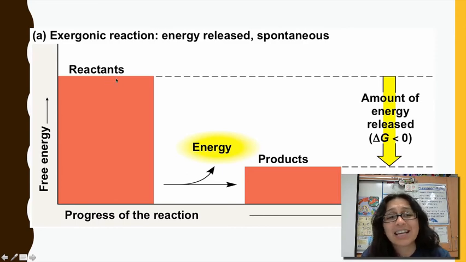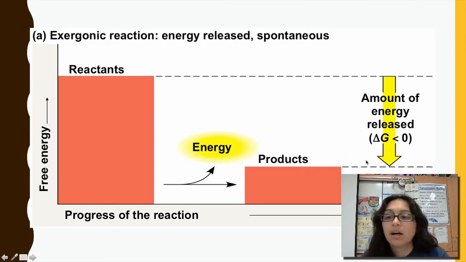The reactants have a lot of energy. When you break them apart in a catabolic pathway, the products have less energy, because breaking apart the reactants releases energy, and the products therefore have less energy as a result. So that's why we see it like this.